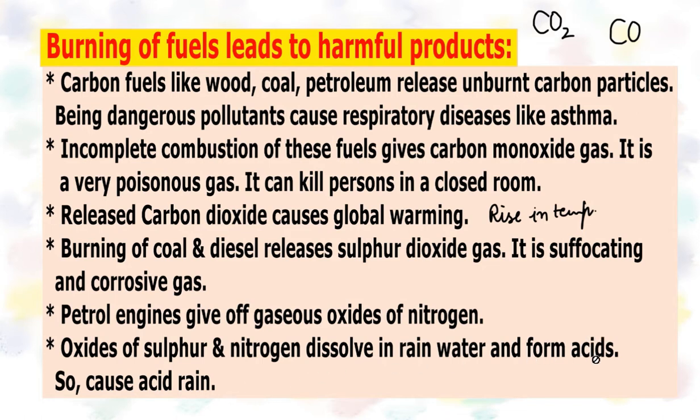Such acid rains can corrode historical monuments like the Taj Mahal and other historical monuments also. Similarly, these acid rains can damage our crops also, and they can harm animals also. So these are some of the harmful products which are released due to the burning of fuels.